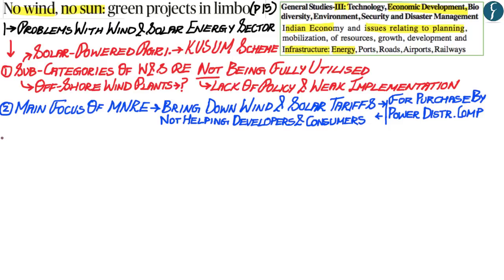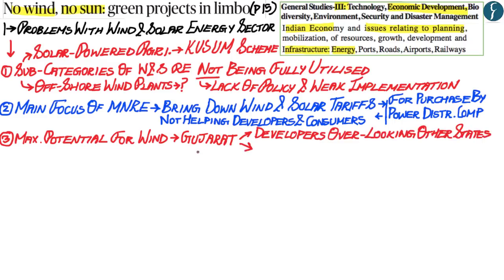The third problem highlighted by the author is that the maximum potential for wind energy is within the state of Gujarat. However, this has created two problems with regards to the wind energy sector. The first problem is that most of the wind energy developers want to only invest within the state of Gujarat. The second concern has been highlighted by the state of Gujarat itself, whereby what is being seen is that for wind energy a lot of land is required, and this land is being acquired within the state of Gujarat.